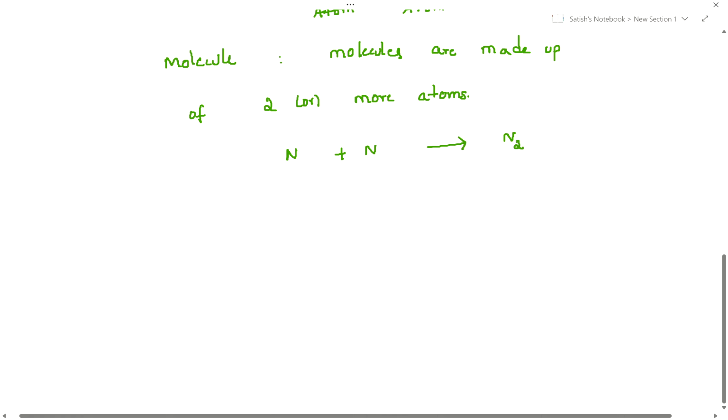Atom is the tiny particle, the last one, simplest one, ultimate one. You can take the paper, you can take the refill, finally you cut into pieces, the last piece. With that piece, we cannot break into further simpler pieces. The last piece you can take, that we call as atom.